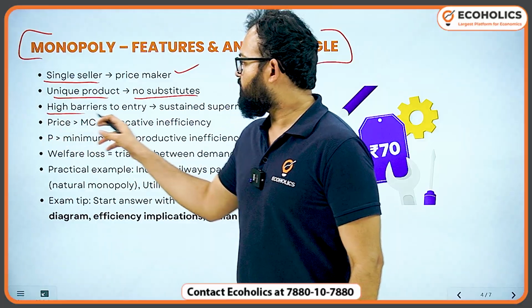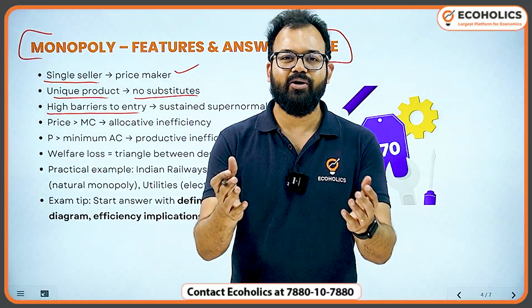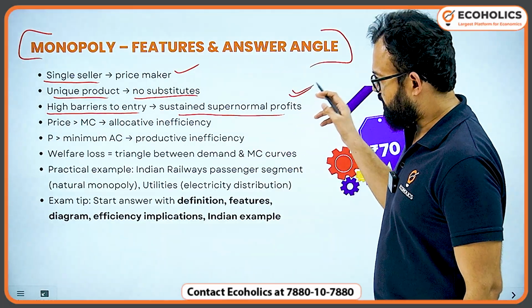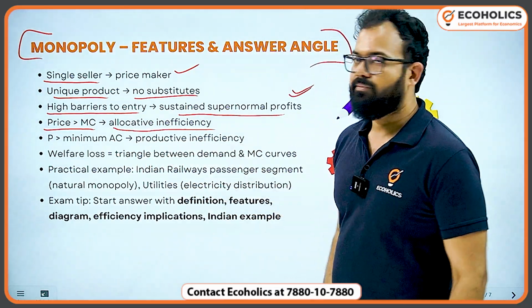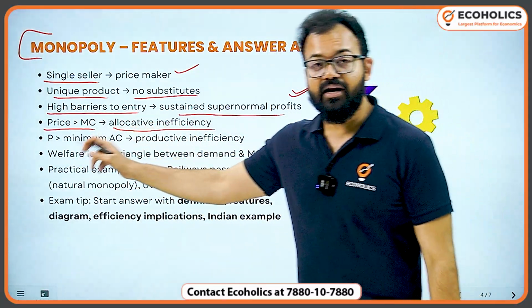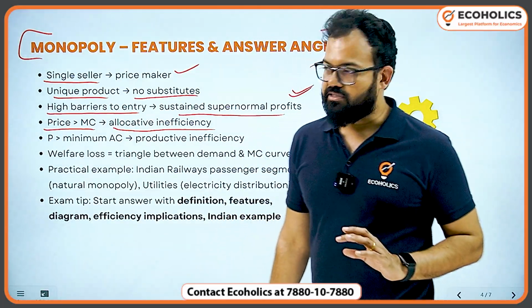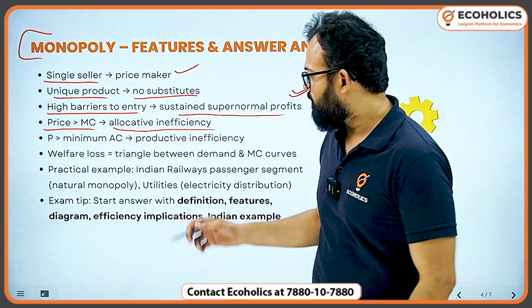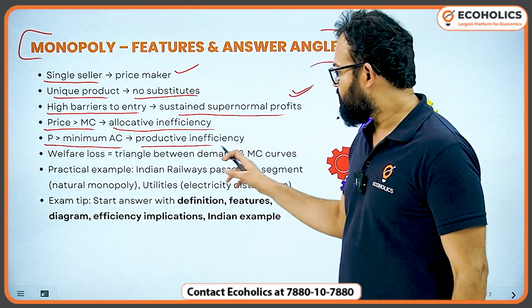Okay. High barriers to entry, like for example, as a vegetable vendor, I can also start from tomorrow, but from tomorrow I cannot build Indian Railways. So that is why they are getting sustained supernormal profit. Here price is greater than MC, that is allocative inefficiency. In perfect competition, it was efficient allocation, but here inefficiency. Why? Price is greater than marginal cost. So a monopolist is never worried about cost minimization, because they are providing. So if you are able to afford, take it. Otherwise, don't take it. Okay. So P is greater than minimum AC. That is productive inefficiency.